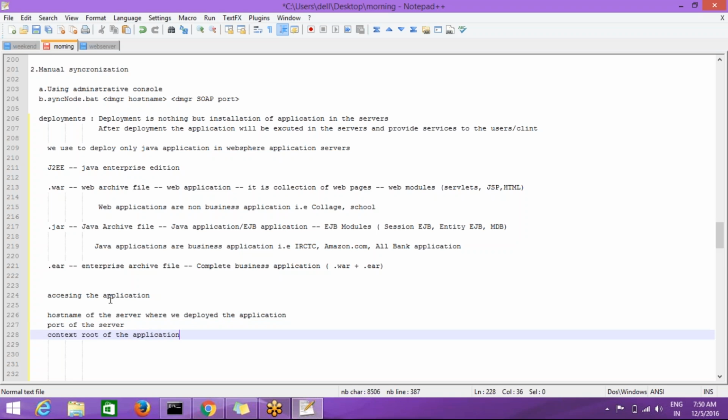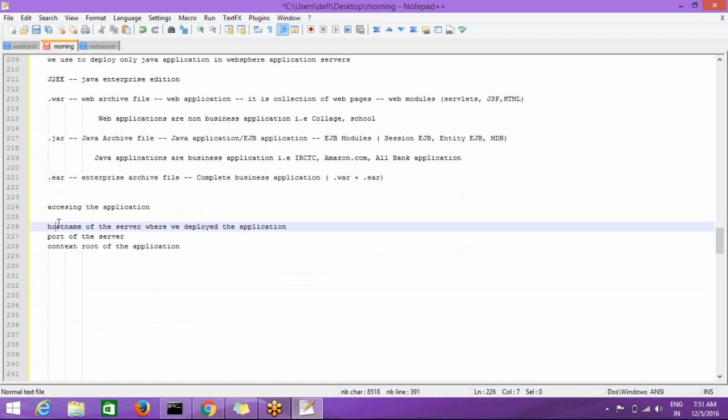Okay, so these three things are required. So here in my environment, hostname is localhost, and we need to check the port number and context root.